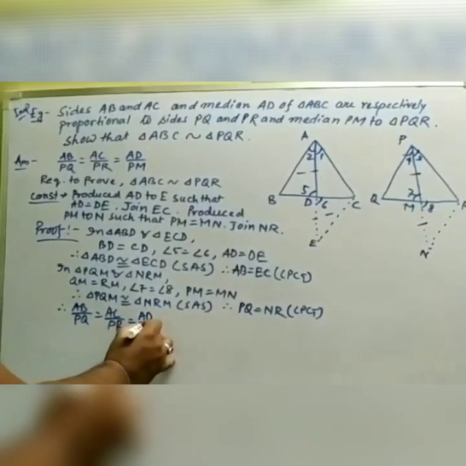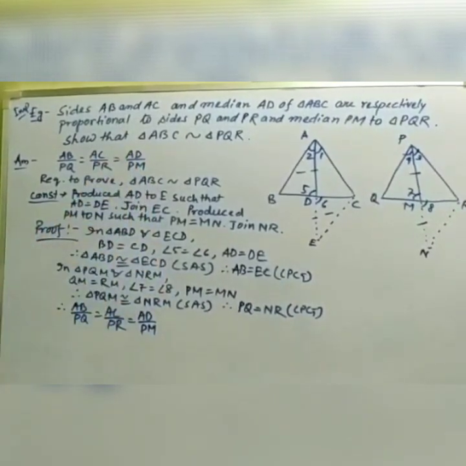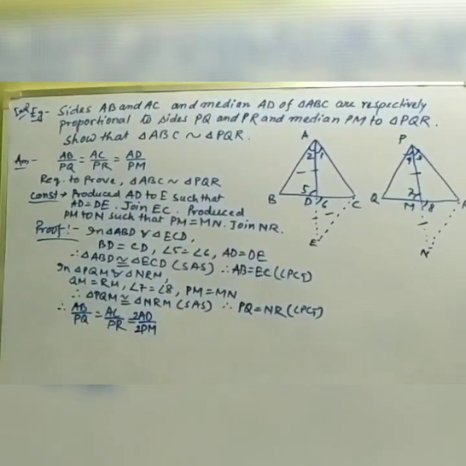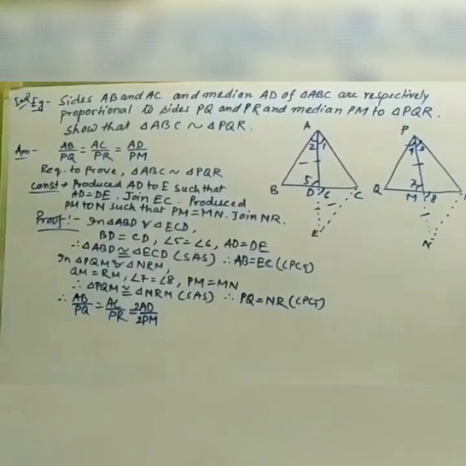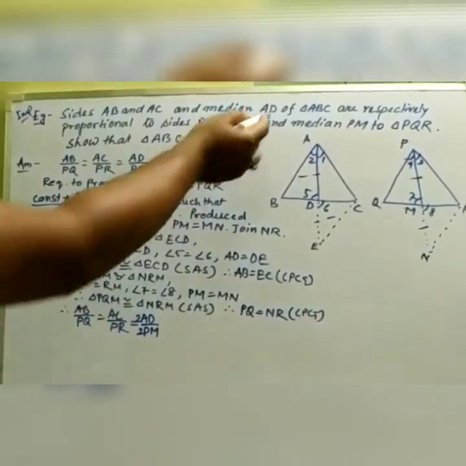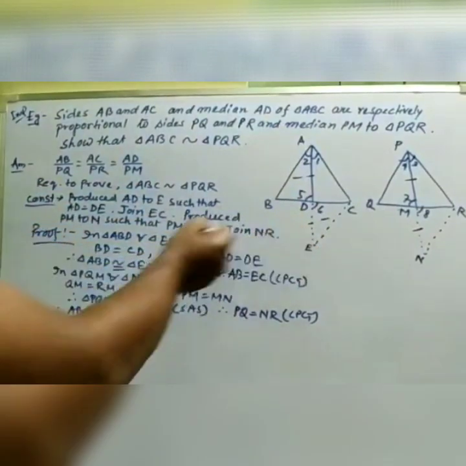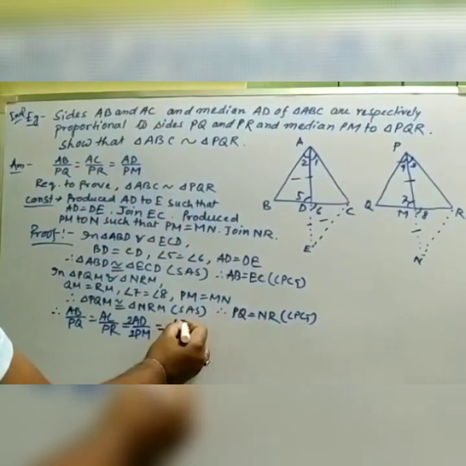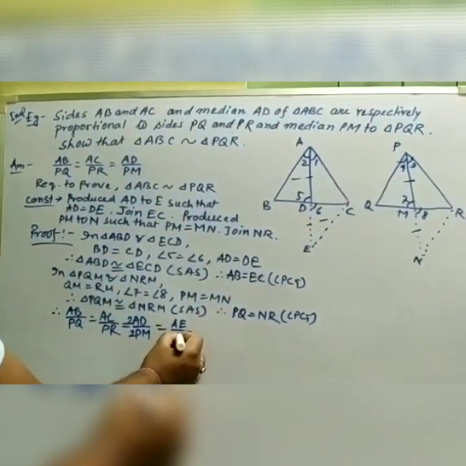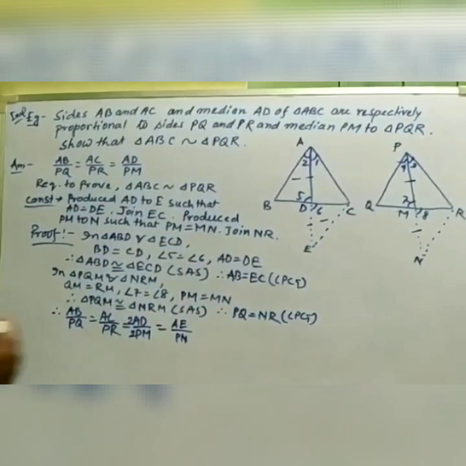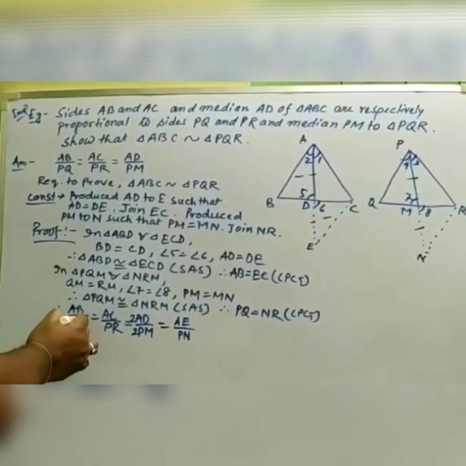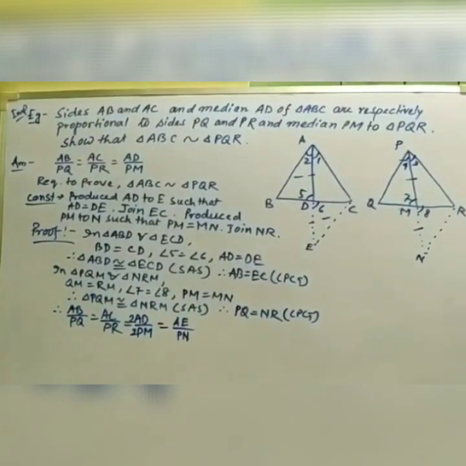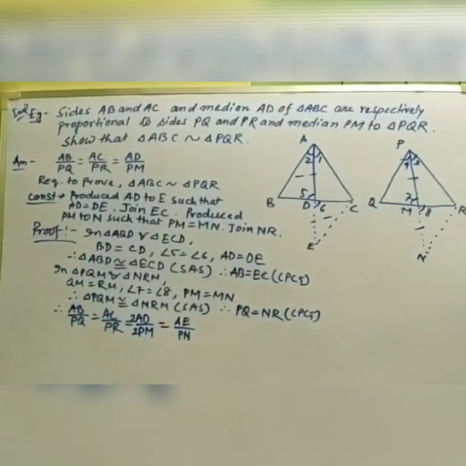We are having AD by PM. So we can multiply both the numerator and denominator with 2, so twice AD and twice PM. And you can see what is 2AD. 2AD means AE, 2PM means PN. So we can write from here AE by PN. Okay, so we got AB by PQ, AC by PR and AE by PN. These three ratios are equal.